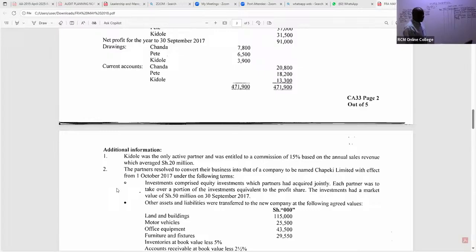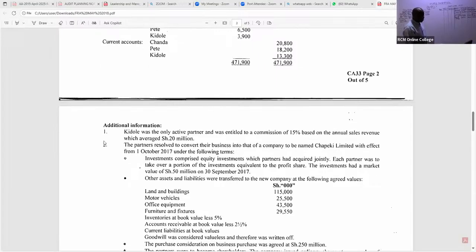Very good. Now, we are told here, look at note number 1. Note number 1 we have already handled, because we got some figure there. So note number 2, we are told the partners resolved to convert their business into that of a company to be named Chapeki Limited, with effect from 1st October 2017, under the following terms.